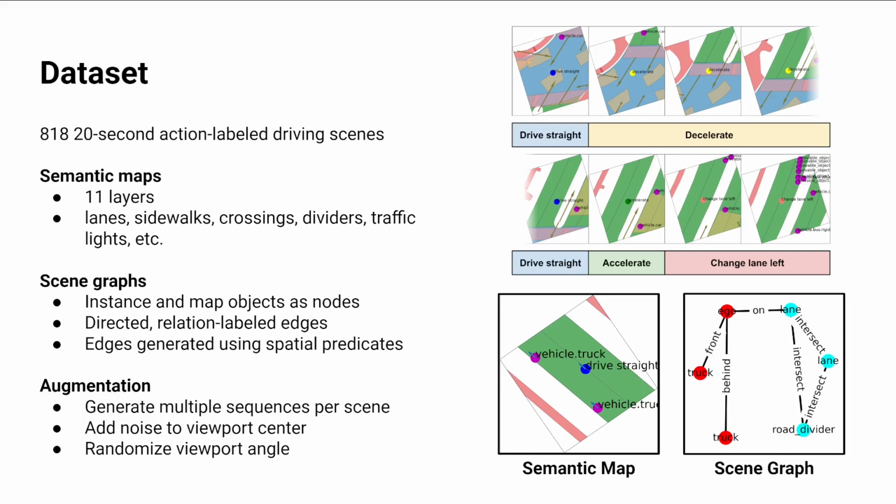The NuActions dataset is augmented by using a viewport to query the semantic maps at each frame. This viewport has a center that is not precisely the position of the ego vehicle. By adding some noise offset to this viewport center at each frame and randomizing the angle of the viewport for each new sequence, we can generate multiple sequences per scene to augment our data.